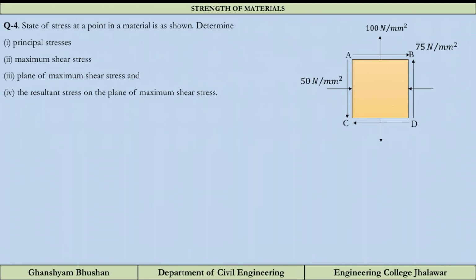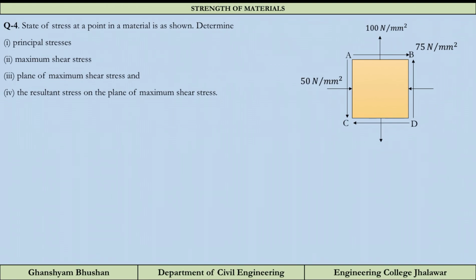Before beginning the problem, one point I want to make: on principal planes the shear stress is 0. That is the case we found by putting the value of theta p in the equation of shear stress, and the definition of principal stress is defined like that only.